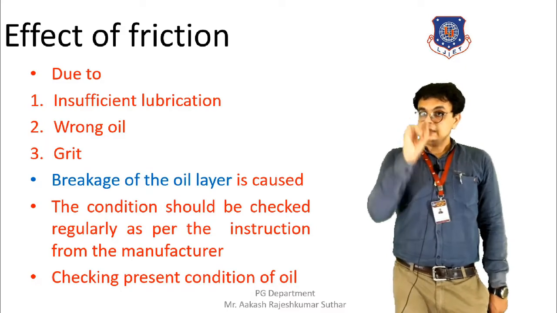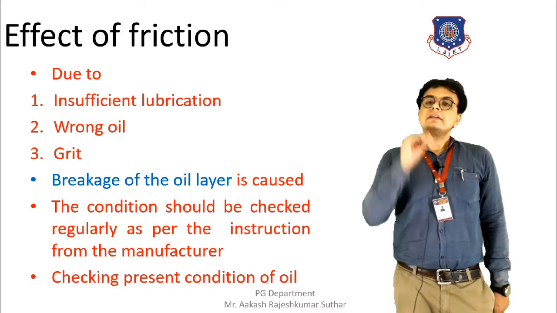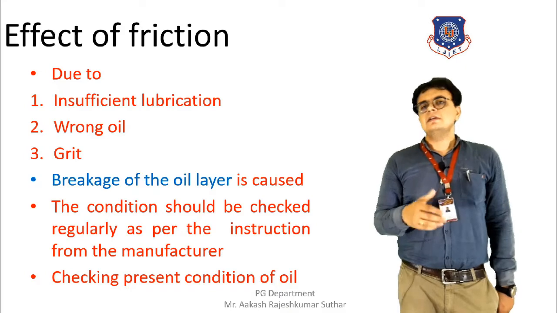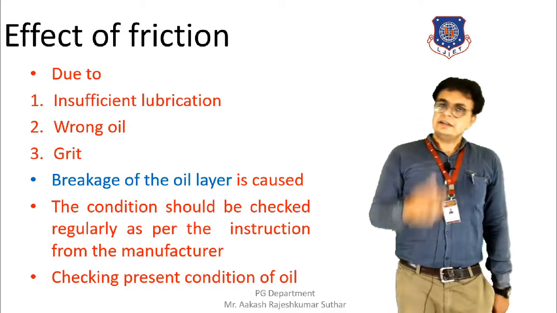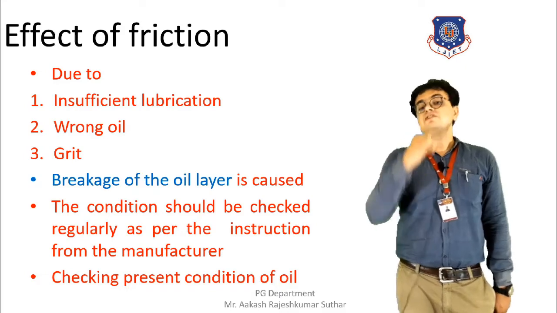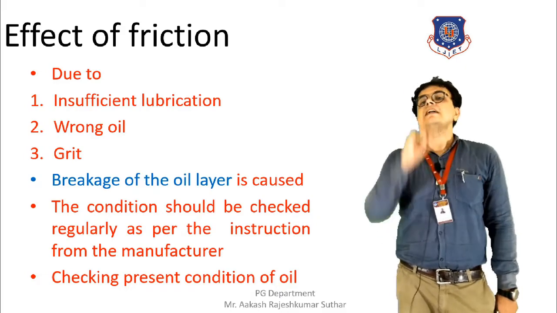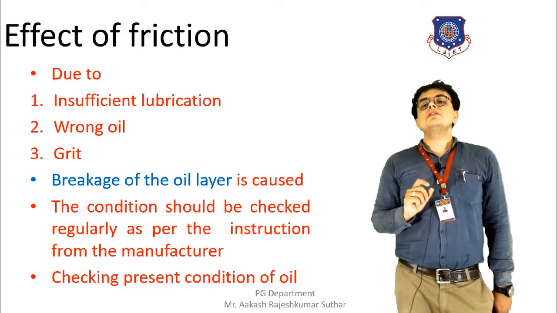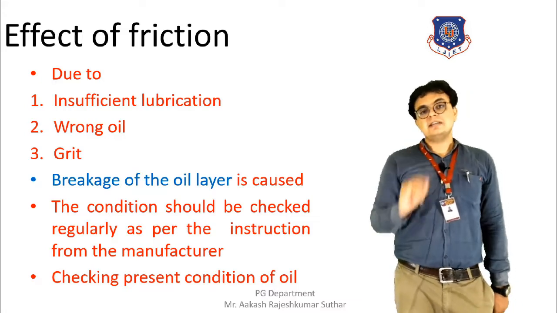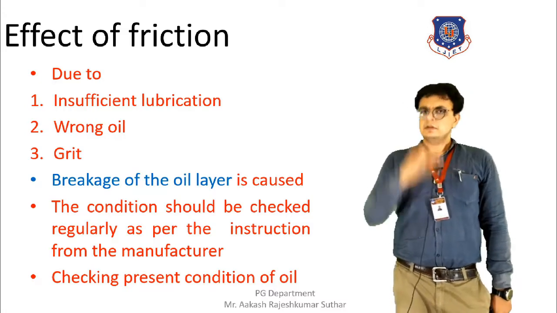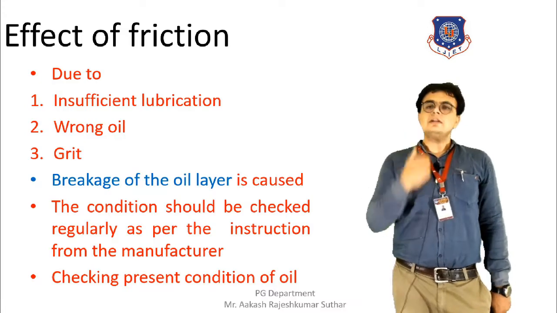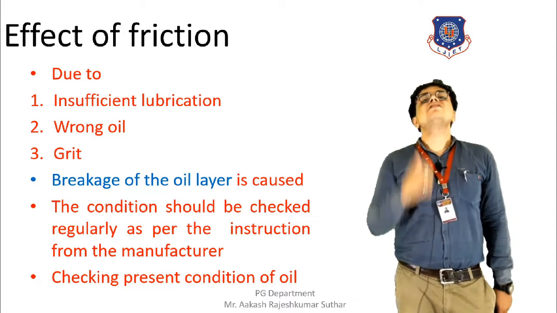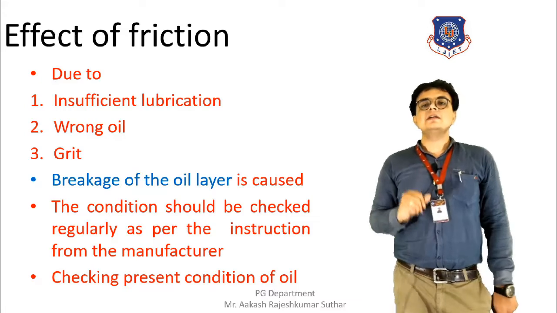But a problem can occur even then. Though we provide sufficient lubrication, the problem can still occur. In which way? Let's discuss. In lubrication oil, we can find grits, small particles. As a result of these particles in the lubrication oil, damage can be caused and the friction can increase. Secondly, if we are using old or used oil, then this can also increase the friction, and as a result, problems can occur in the electric motor.